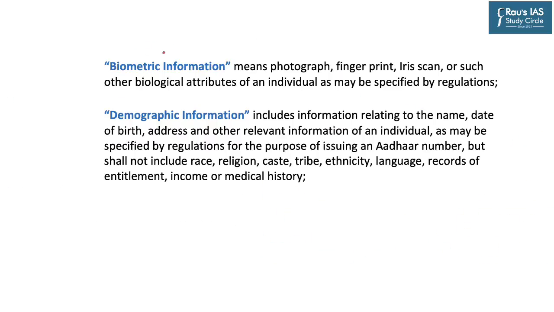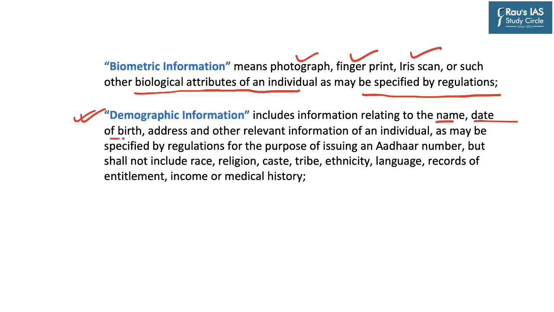Now, according to the Aadhaar Act, biometric information means any photograph, fingerprint, iris scan, or such other biological attributes of an individual as may be specified by regulations from time to time. And demographic information as per the Aadhaar Act means or includes information relating to name, date of birth, address, and such other relevant information of an individual as may be specified by regulation for the purpose of issuing an Aadhaar number, but it shall not include race, religion, caste, tribe, ethnicity, language, records of entitlement, income, or even medical history.